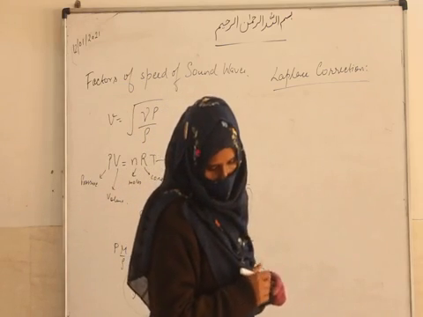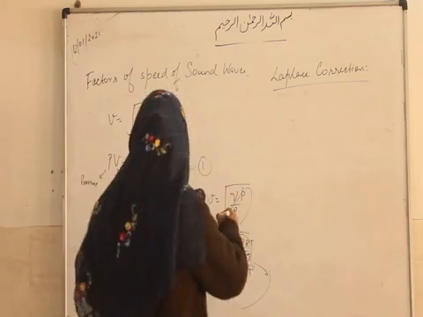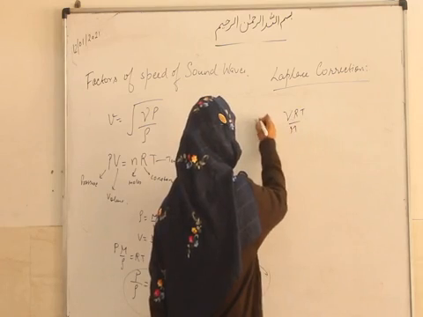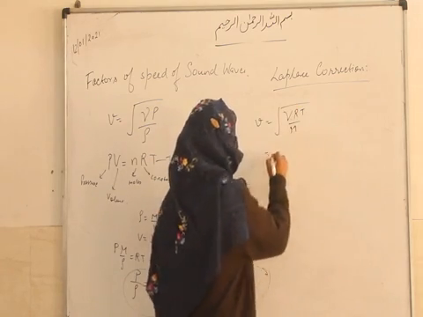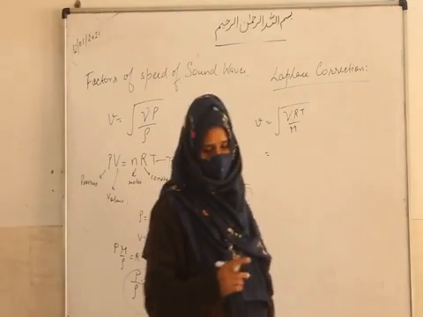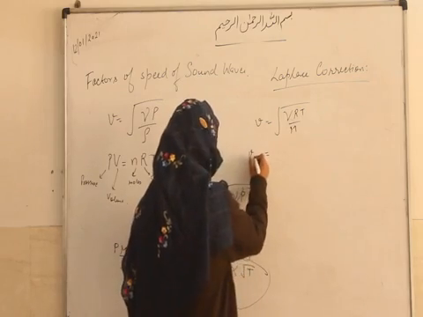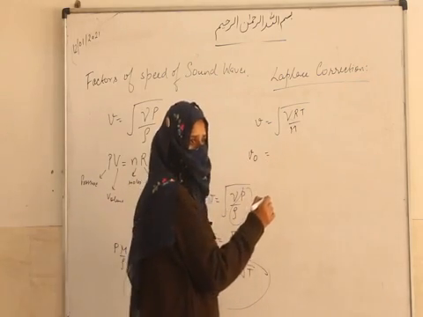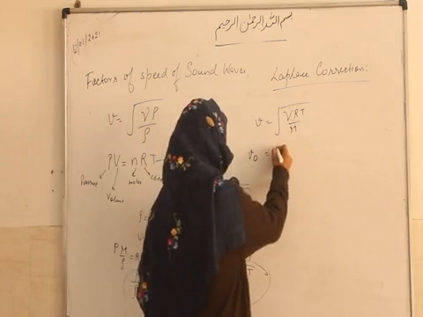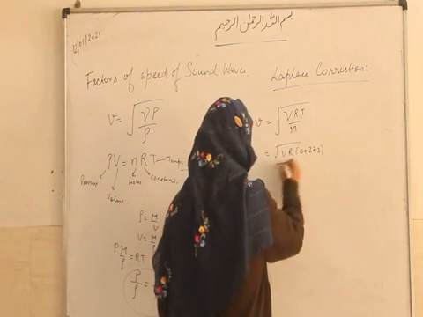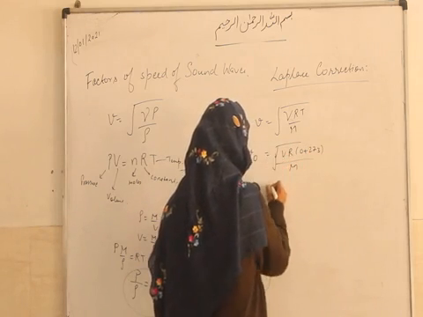So now next, what? The formula is found to be gamma RT upon M. If we are taking out the velocity of the sound at zero temperature, then it will come like this.